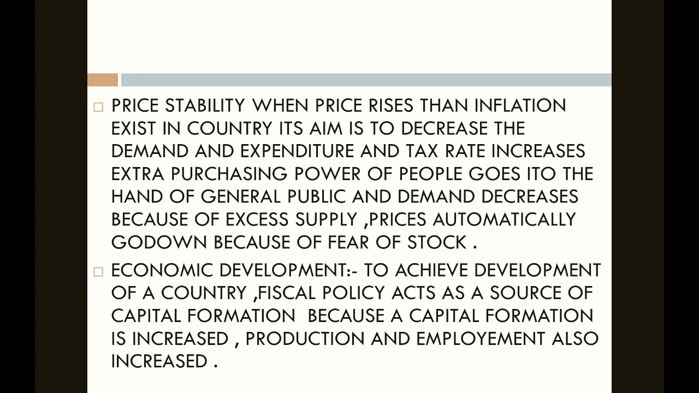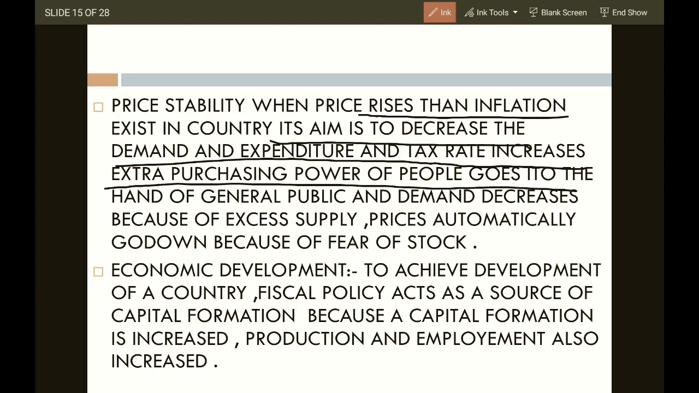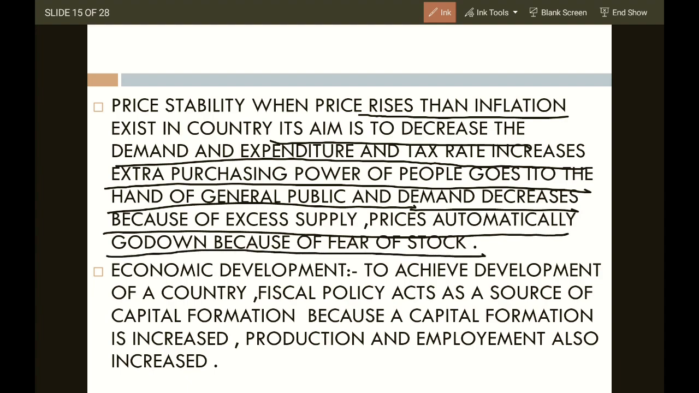Now price stability, very important. The price of the product should be stable. It should not fluctuate on a regular basis. When prices rise, there is inflation. I've told you, where there is a rise in the price of the product, there is inflation. Its aim is to decrease the demand and expenditure, and the tax rate increases. Extra purchasing power of people goes to the hand of the government, and demand decreases because of the excess supply. Prices automatically go down because of fear of stock.